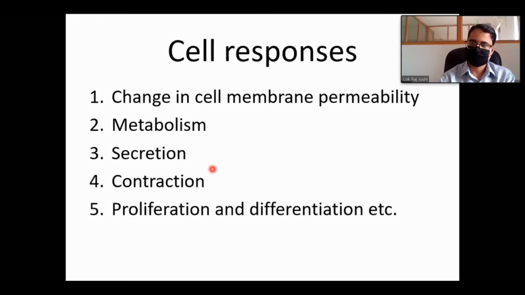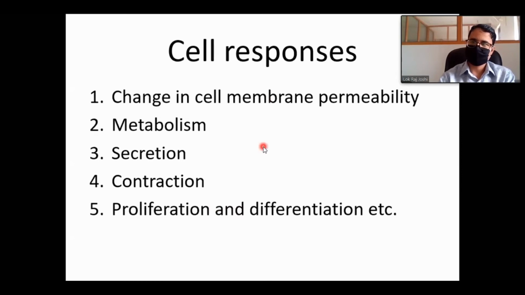In the case of muscles, here smooth muscles and cardiac muscles, through the action of hormones. Or it may be proliferation or differentiation. Proliferation means formation of new cells, and differentiation means they mature to a certain line to form certain particular types of cells or tissues. One hormone may act on the cell to produce one or more of these responses, and the response will be mostly one or more of these.